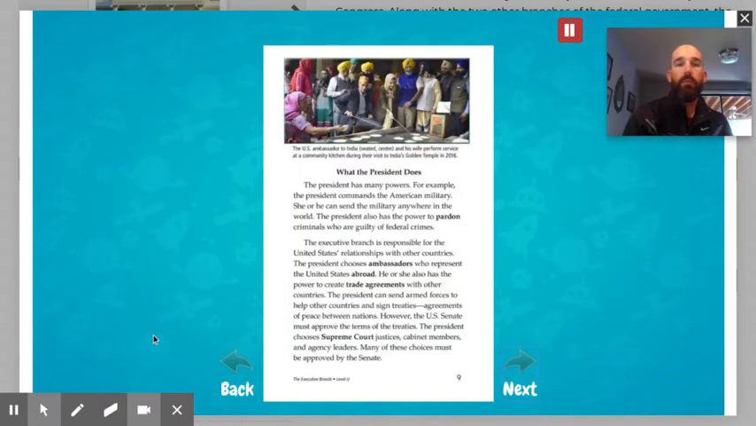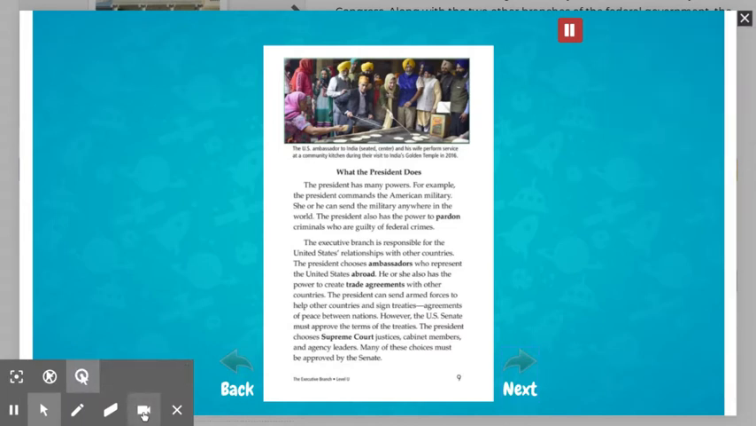What the President does. The President has many powers. For example, the President commands the American military. She or he can send the military anywhere in the world. The President also has the power to pardon criminals who are guilty of federal crimes.